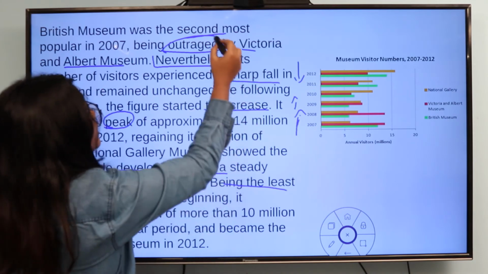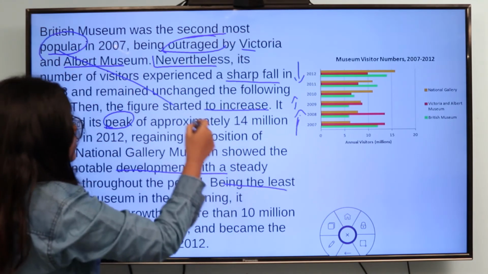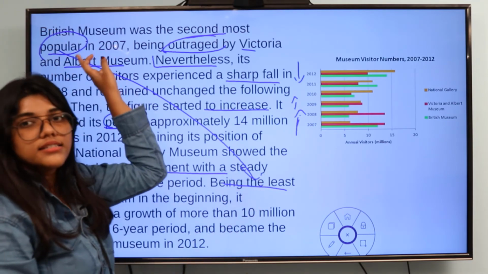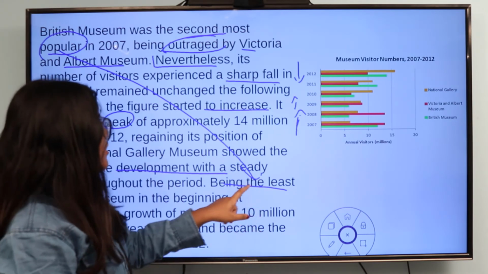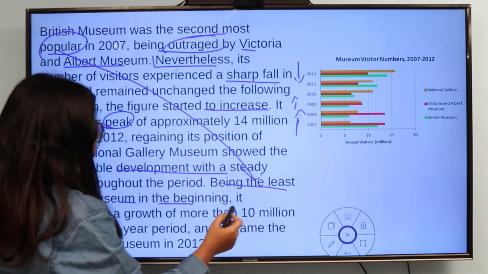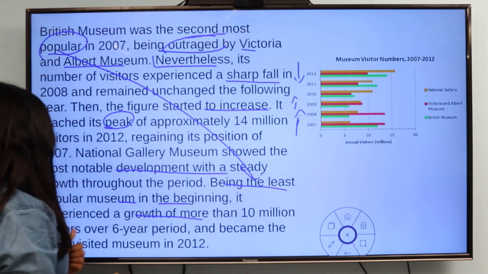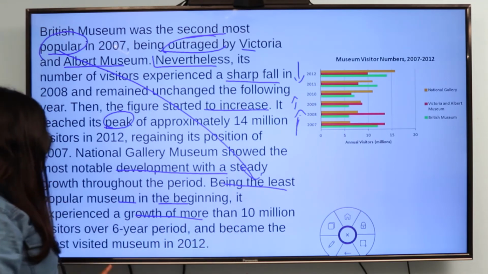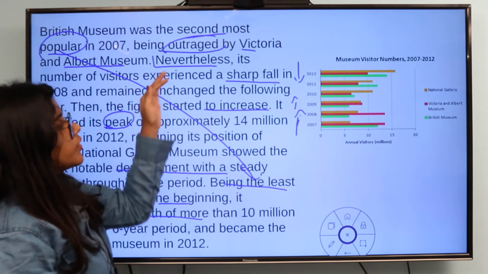So from here, the most popular, you will see that they have connected this to the ending, to the conclusion, that being the least popular museum in the beginning, it has experienced growth. More than 10 million visitors over a 6 year period of time, and became the most visited museum in 2012. So this is how you compare.